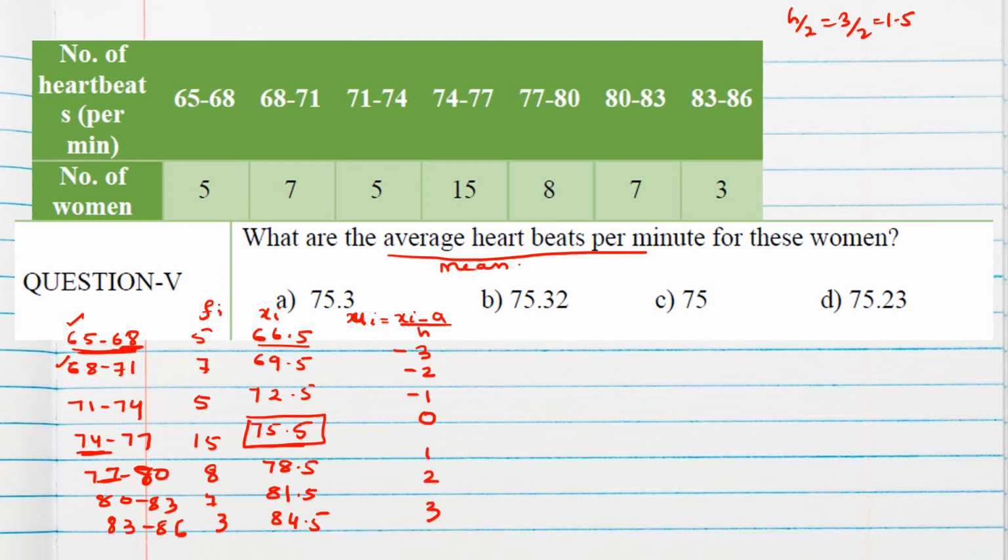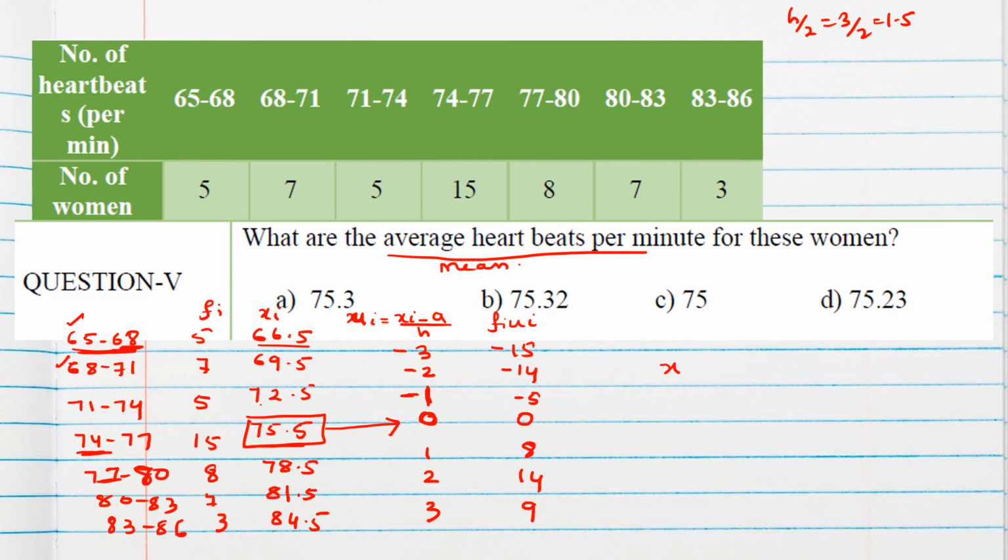Anyway, there is a trick: you can write 0 in front of the assumed mean and then minus 1, minus 2. You can check for 1. Suppose 72.5 minus 75.5 is minus 3, by 3 is minus 1. So this one we can check and then continue minus 2, minus 3, and similarly we write down the positive ones. Now fi ui we will find, that will be easy: minus 15, minus 14, minus 5, 0, 8, 14, 9.